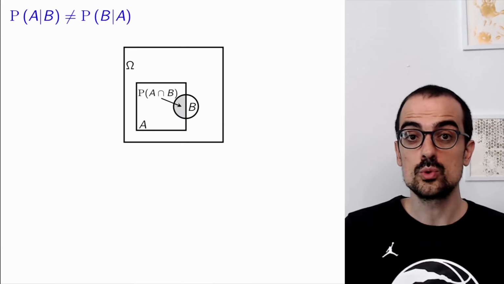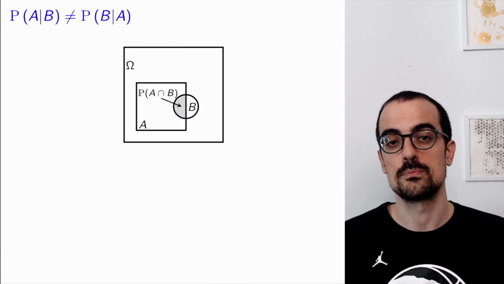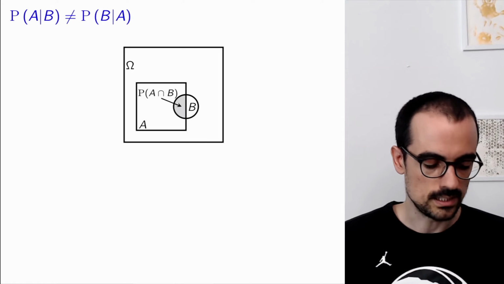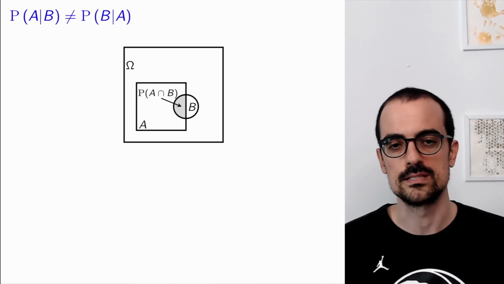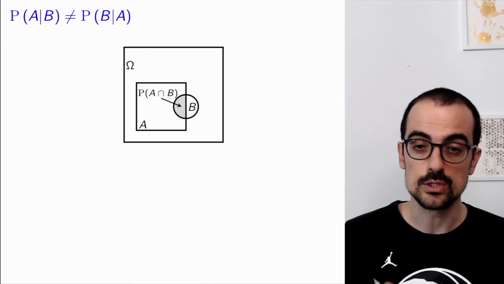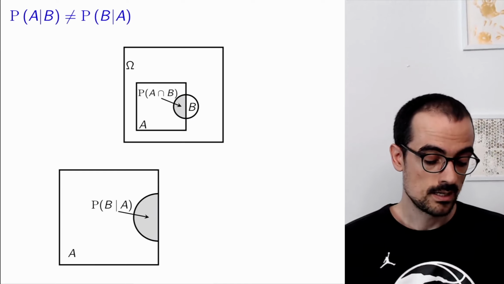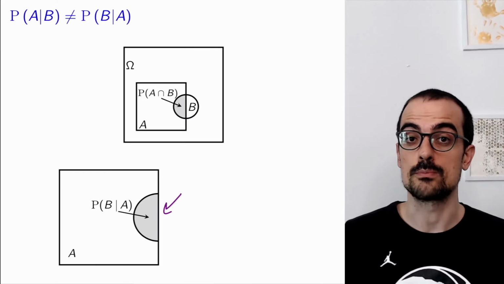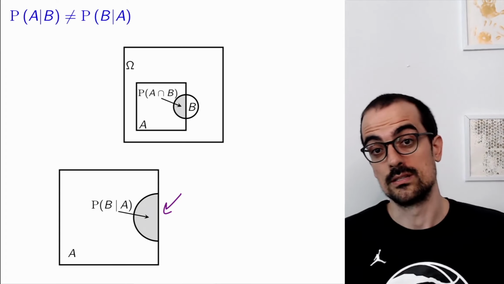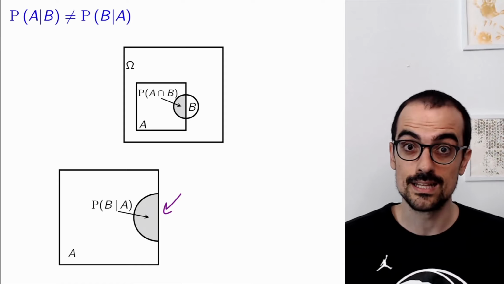Okay, it's important to remember that the probability of A given B can be very different from the probability of B given A. Let's look at this visually. So remember that if we have this sample space here and we want to condition on A, what we do is we blow up A, and now the probability of B given A is the probability of the intersection divided by probability of A. Now if we want to condition on B, we're going to do the same thing, except that we're going to blow up the little circle.